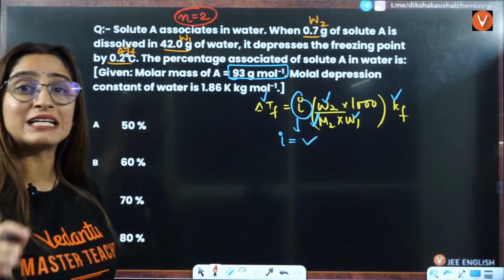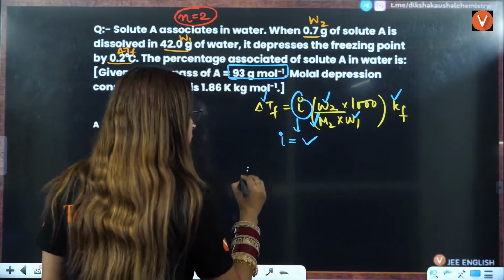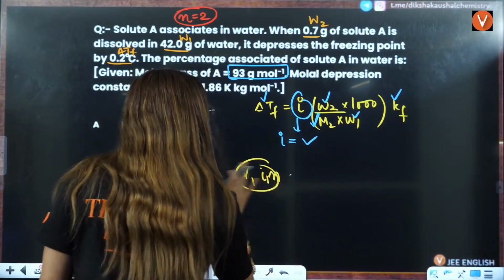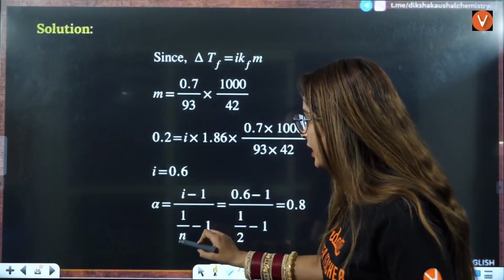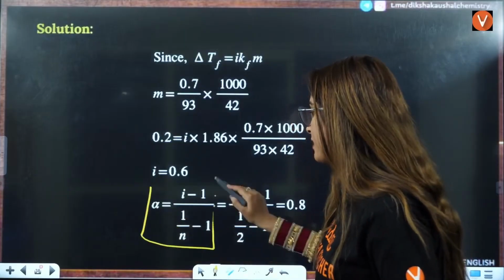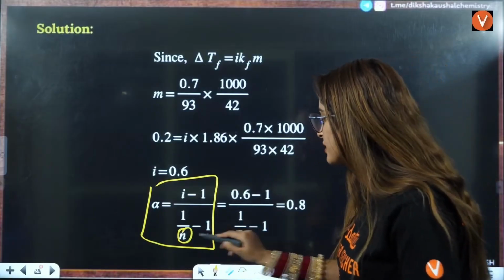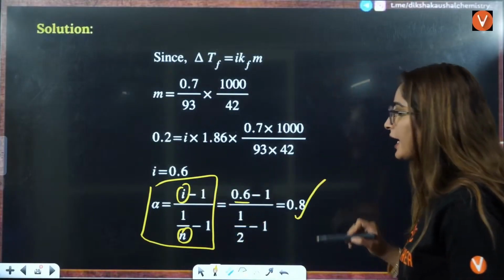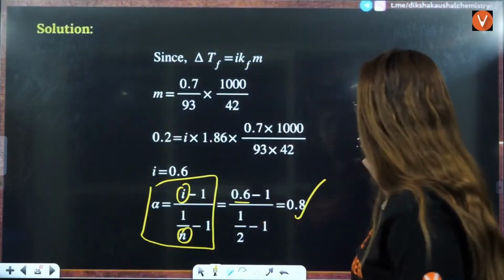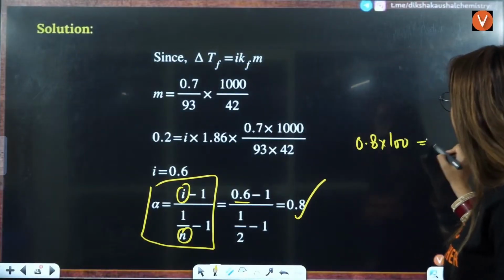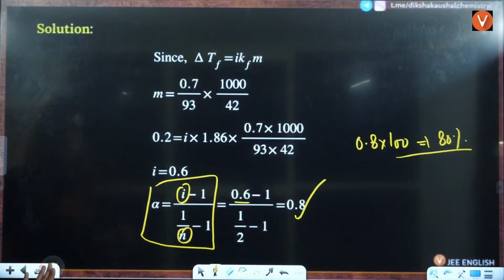That is, it is getting dimerized. If nothing is given, you will take it as dimerization, right? Now you have to use the formula of alpha, i and n here. That is going to be very simple. Alpha is equal to i minus 1 divided by 1 by n minus 1, directly. So n, I told you, is 2. I, you can solve from here and you will get the value of alpha. If this is asked in percentage, 0.8 multiplied by 100 is going to be 80%, right? So 80% is the correct answer here.